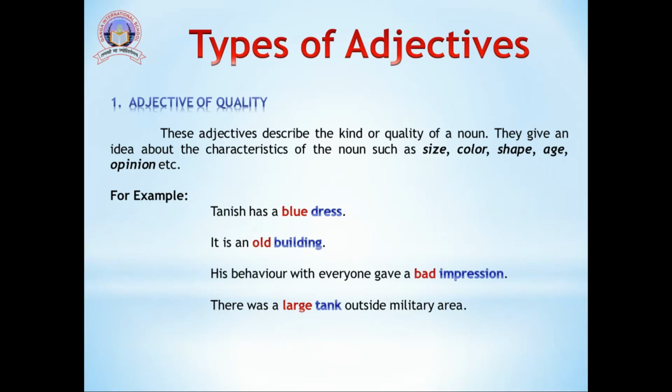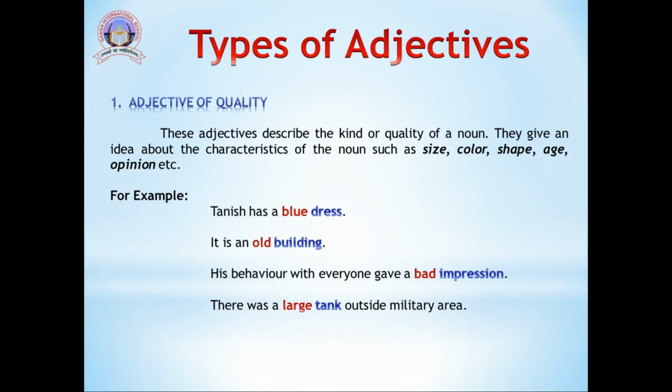In the third sentence we can see his behavior with everyone gave a bad impression. So impression is the noun here and bad is the adjective and it is used as opinion. In the next sentence we can see there was a large tank outside the military area. So here the word tank is a noun and large is the adjective which is describing its size. So these are the adjectives of quality.